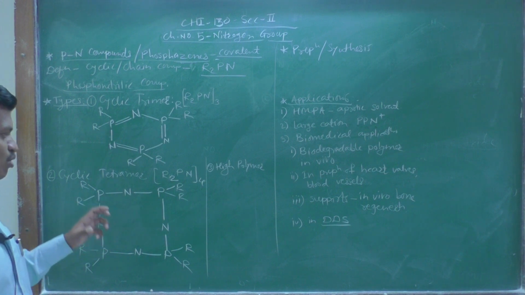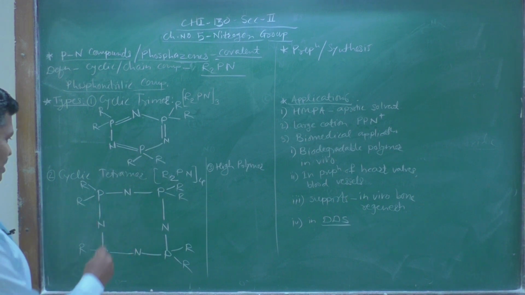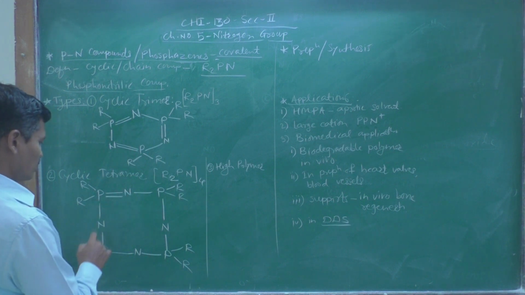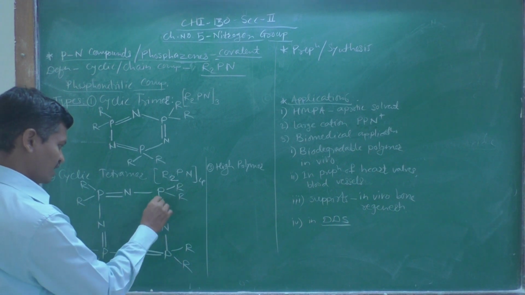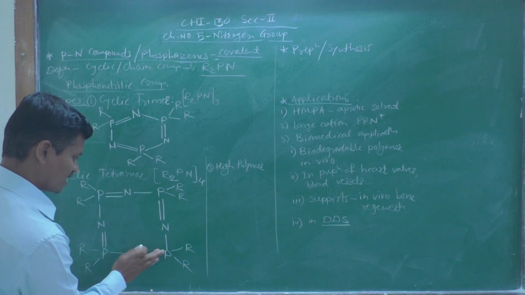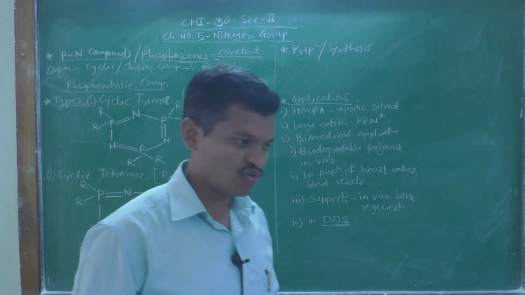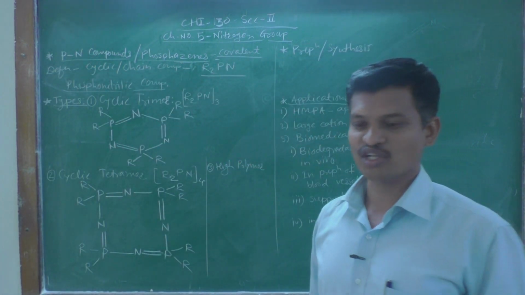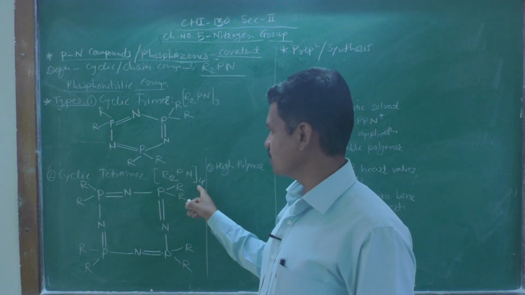Alternate double and single bonds to compensate the valency of nitrogen and phosphorus atoms. So I am drawing here double bond, single, double, single, double, single, and here double. When we draw a double bond between phosphorus and nitrogen in alternate fashion, it satisfies the valency of 5 for phosphorus and 3 for nitrogen. So this is the structure of the cyclic tetramer, that is (R2PN)4.